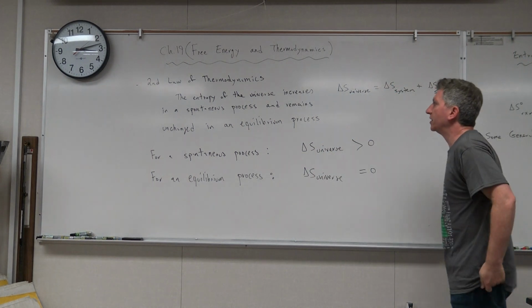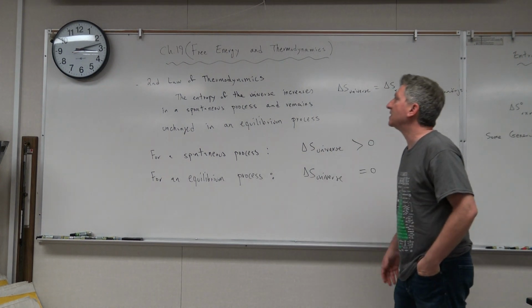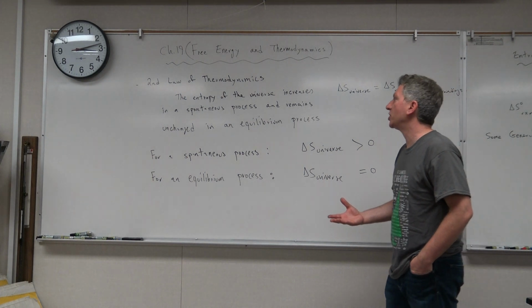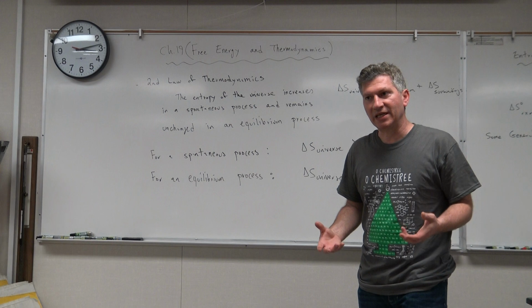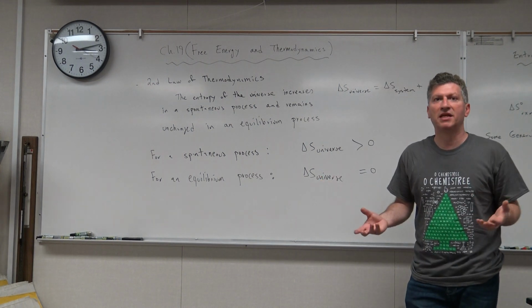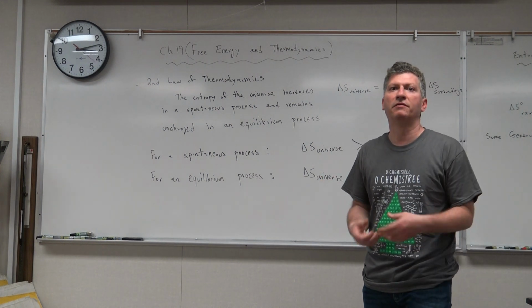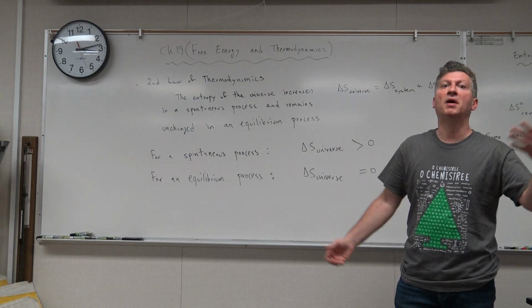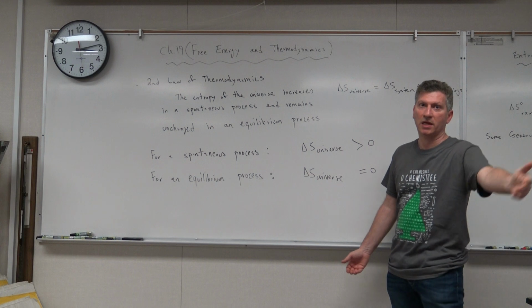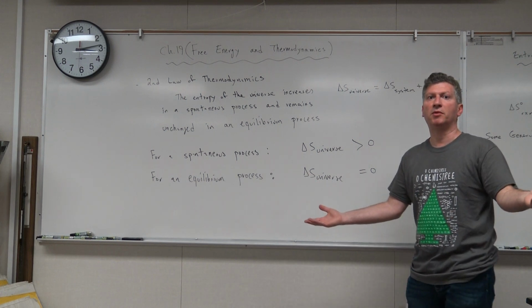So the second law of thermodynamics says the entropy of the universe increases in a spontaneous process and remains unchanged in an equilibrium process. So any process that is spontaneous has the higher chances of taking place. That's why it happens. Just like every time you buy a lotto ticket you lose, it's because the probability of losing is much higher than winning. And so that's pretty much probability at work.